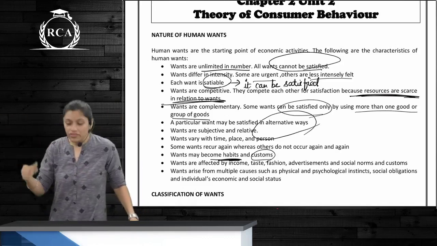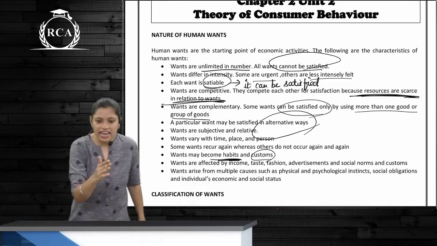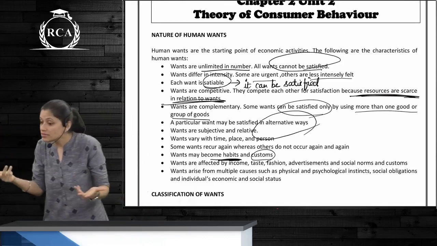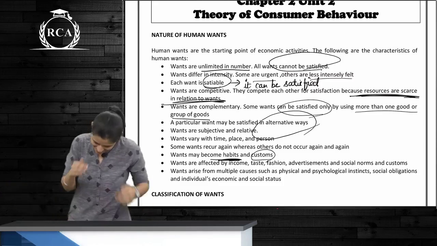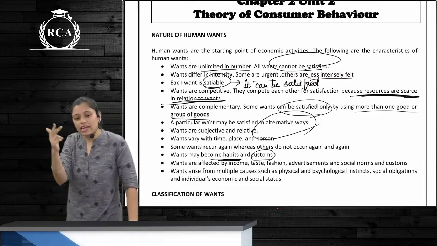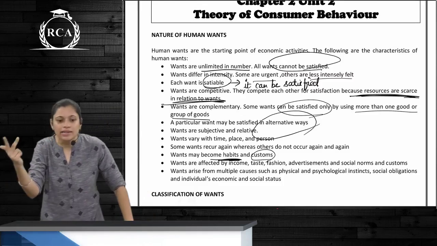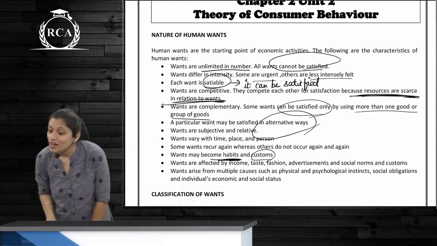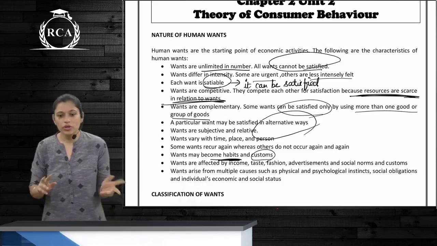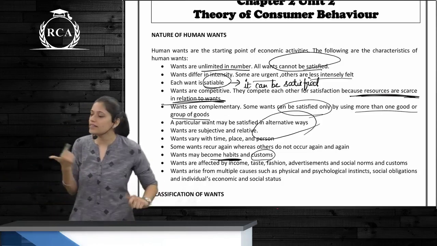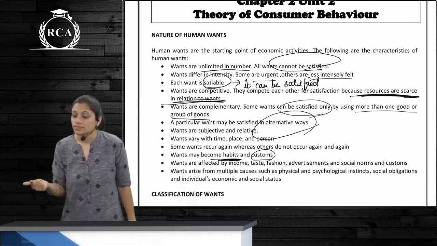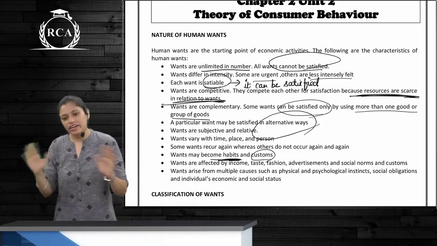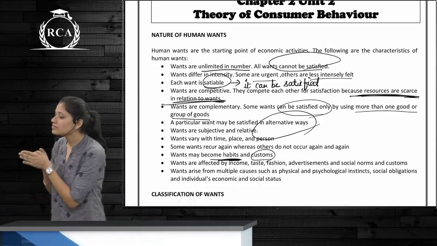Wants have difference in intensity. Wants vary from person to person, and wants are complementary, meaning there can be one want combined with another want. Wants are competitive. You need to know which want you need to satisfy first. Wants have alternative ways of satisfying a want.